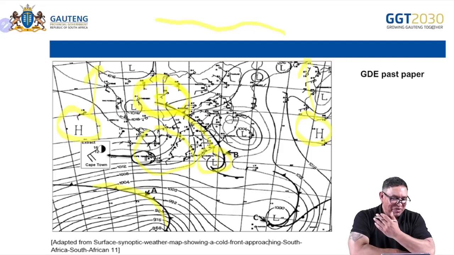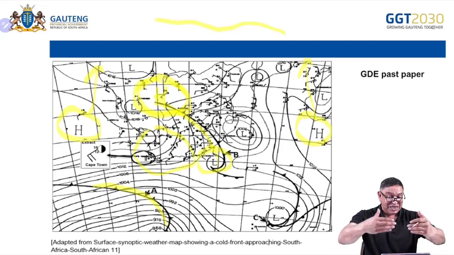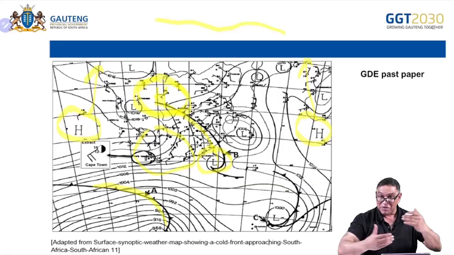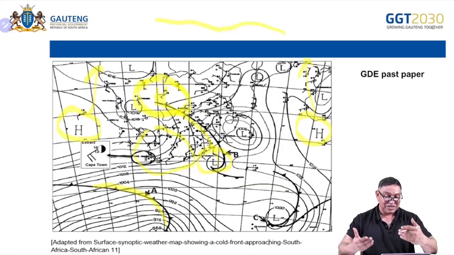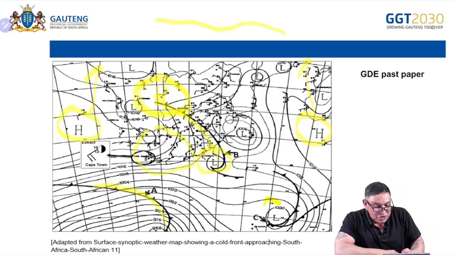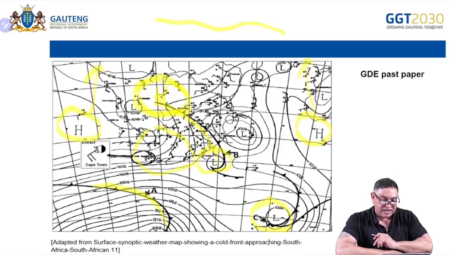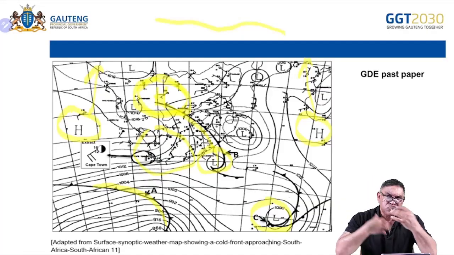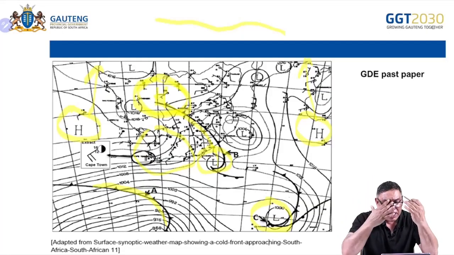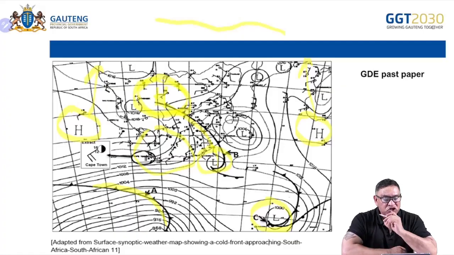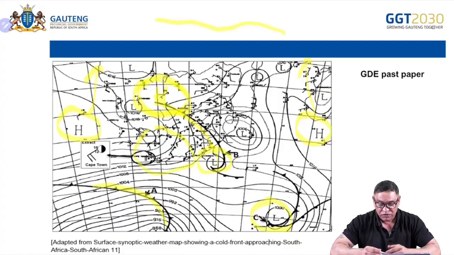So we could talk about various phenomena, but you can see the difference now in terms of the movement and the cold fronts coming in. You can see an occlusion happening here, and this is a cold front occlusion because the last symbol is a cold front symbol. This is the oldest one because it's further east. There's so much we can do with this. So analyzing this will be so important for you.